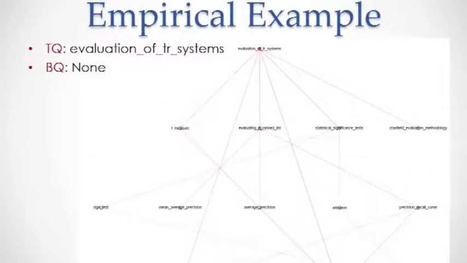In our second example, the user did not provide any background query, and we have the target query as evaluation of text retrieval systems. As you can see, this is a denser graph compared to the previous one, but because we do not have any background query, this is the optimal solution based on the target query that the user provided.